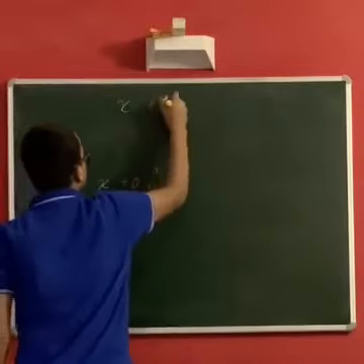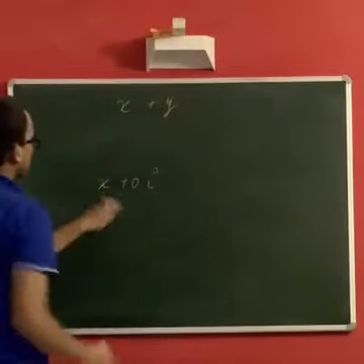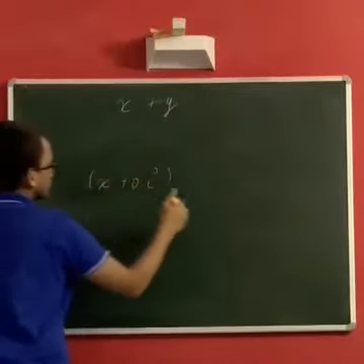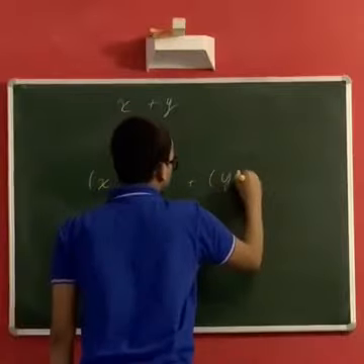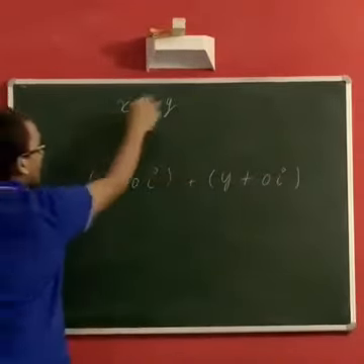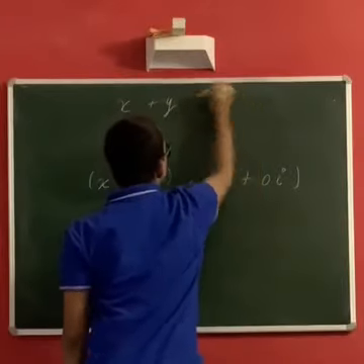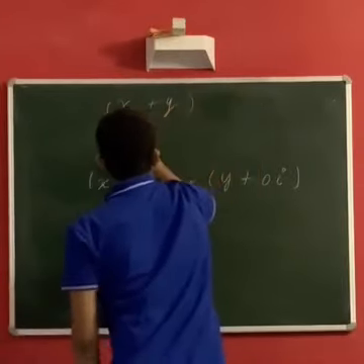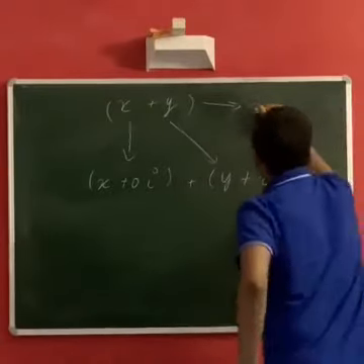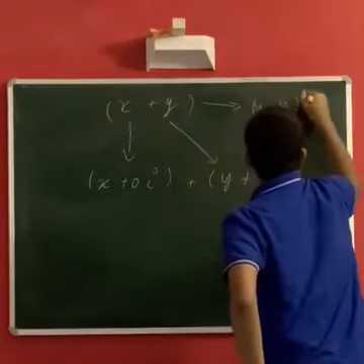So is x plus y plus 0i? So let's just see. So x corresponds to this, y corresponds to this. We need their sum to be x plus y plus 0i.